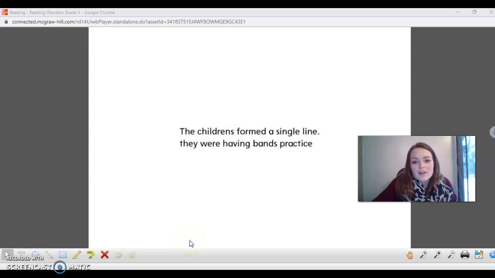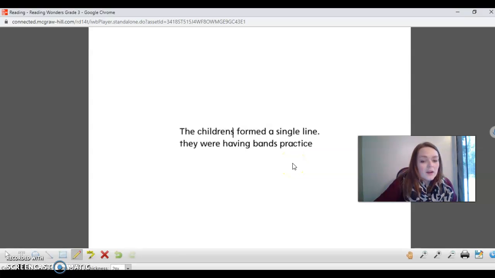So let's look at our sentences. The children's formed a single line. Okay. They were having band practice. What are our mistakes? First of all, the children's. We've been working with singular and plural nouns. Children is already plural, so we can get rid of that X. We can just cross it out. The children formed a single line.